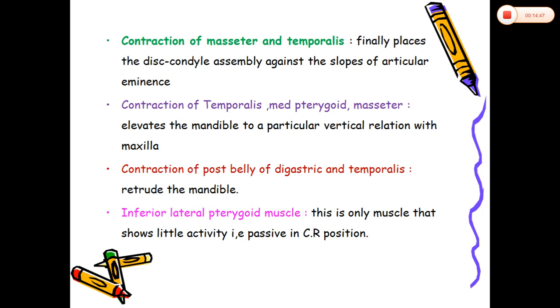So all these muscular involvements play a huge role in recording the centric relation.